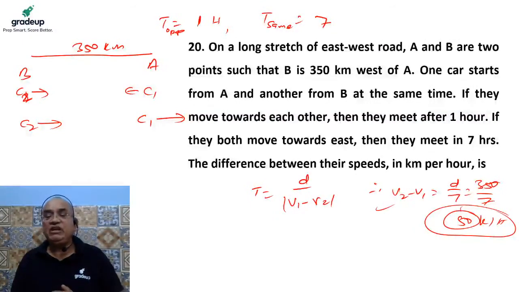So the gap between them is 350 km, and that gap needs to be covered by car C2 in 7 hours. So relatively car 2 is moving 50 km/h faster than car 1. Very, very easy question.